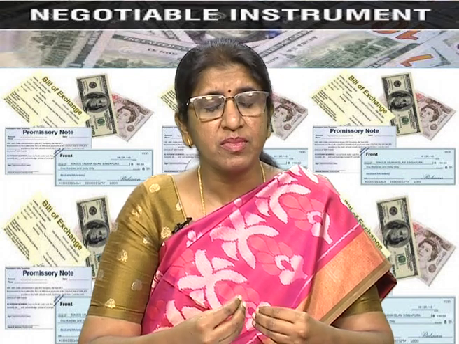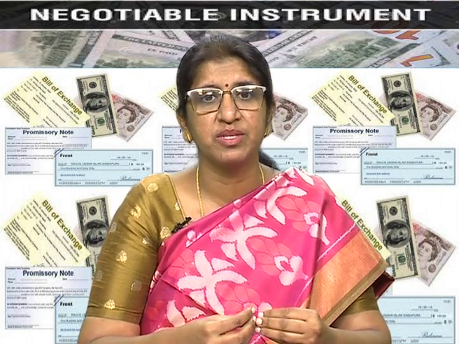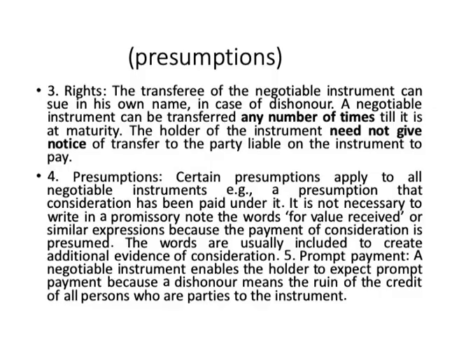Then the last salient feature of a negotiable instrument is the prompt payment. A negotiable instrument enables the holder to receive and expect prompt payment, because a dishonor means the ruin of the credit of all the persons who are parties to the instrument. It could result in a negative reputation to them, it could result in a loss of goodwill to them.